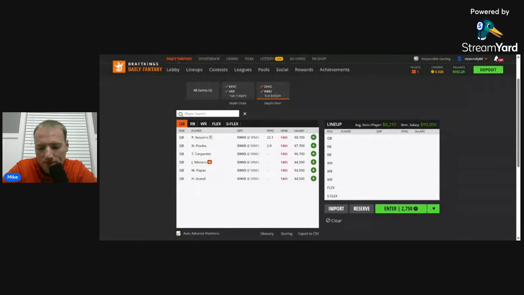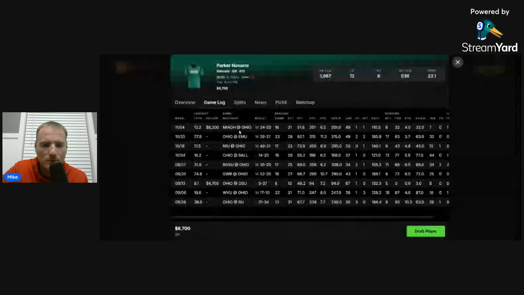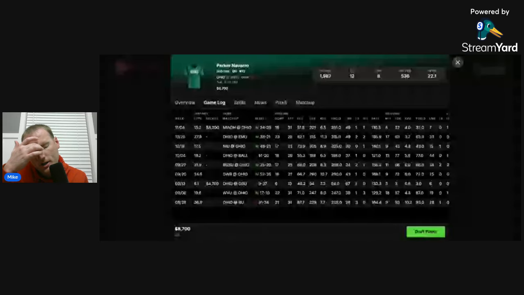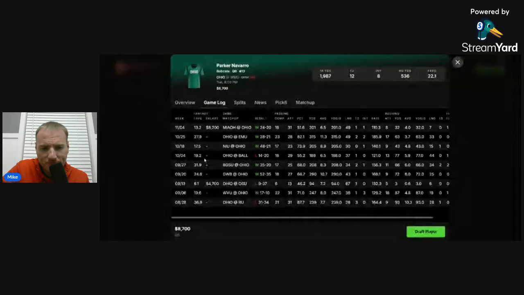Both these teams are also going to look to run the football. Both of them rank outside the top 110 in pass rate nationally. Ohio had a very slow start last week against Miami, came alive in the second half, able to win that game 24-20. Parker Navarro was a little bit of a disappointment. It was his lowest game all season against any team not named Ohio State. So I kind of think that the 13.2 he put up last week is more of the aberration than the norm.